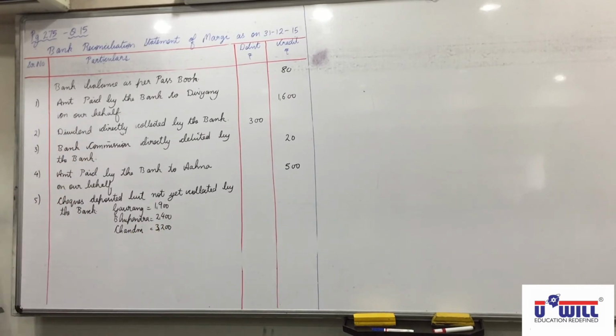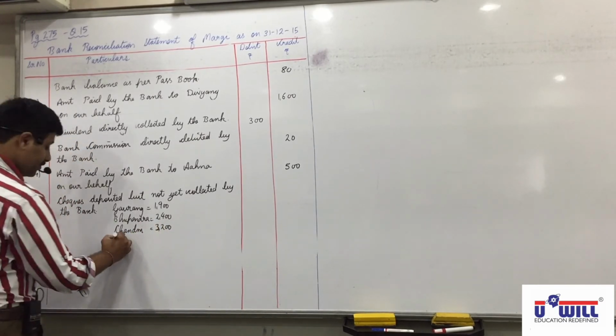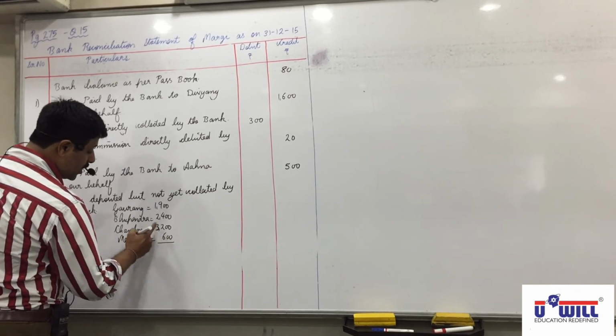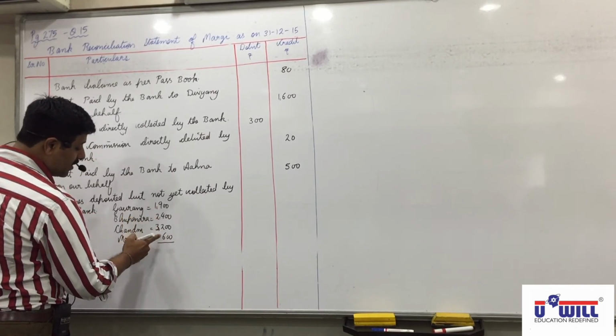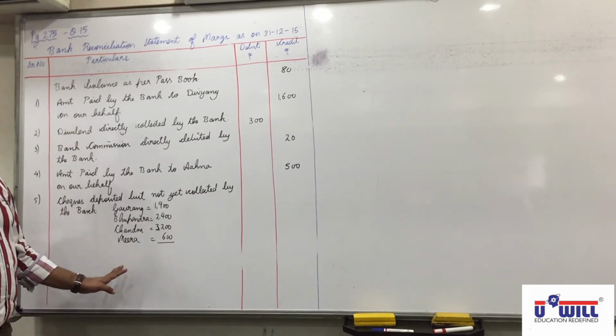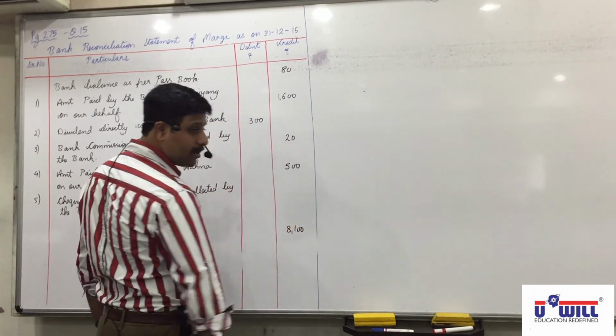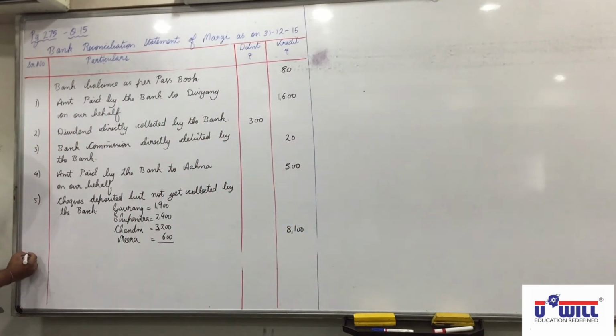And lastly, Meera 600. Okay, total 8100. Debited in cash book but not credited in passbook, so credited in DRS. Any doubts with this? Are you all clear with it?